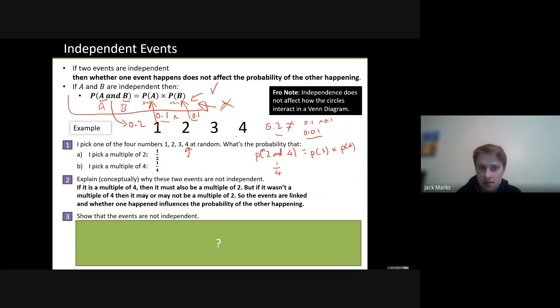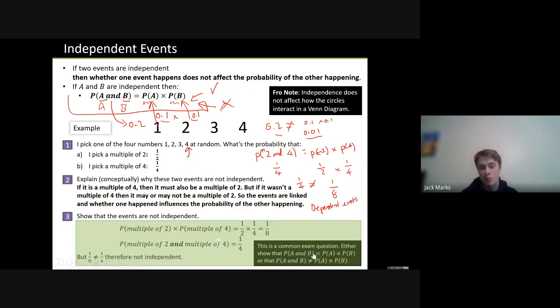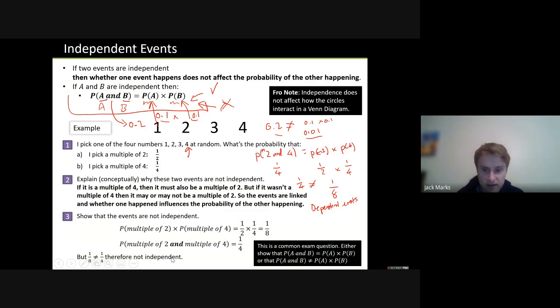So let's see if it works. The probability of a multiple of 2 is 1/2. The probability of a multiple of 4 is 1/4. If you do a half times a quarter, you get an eighth, which is not equal to a quarter. So here we have dependent events, because it doesn't match up properly. Therefore they are not independent.